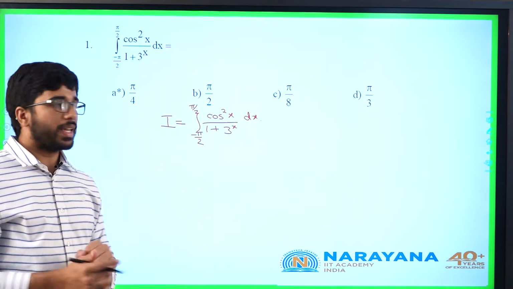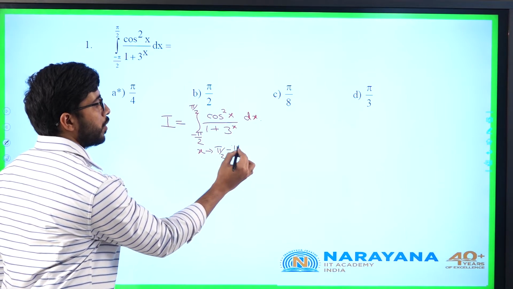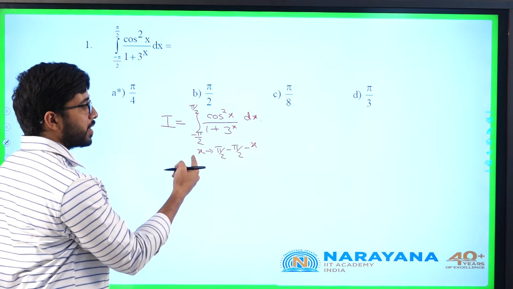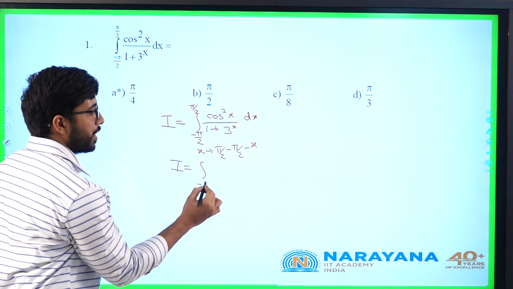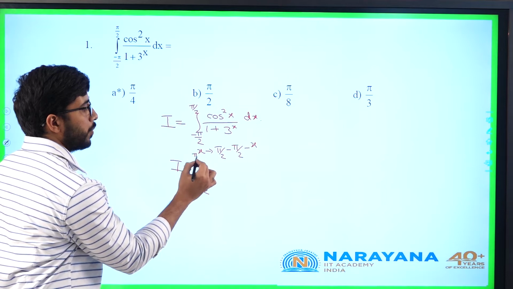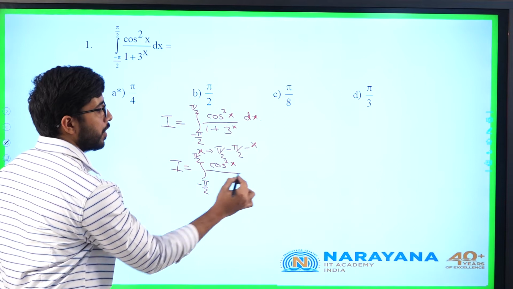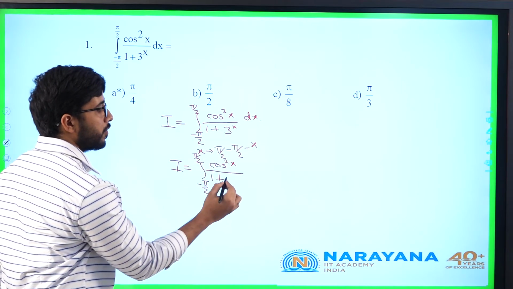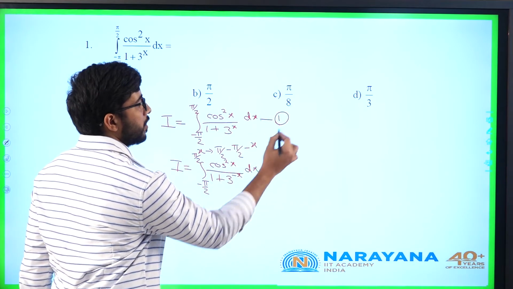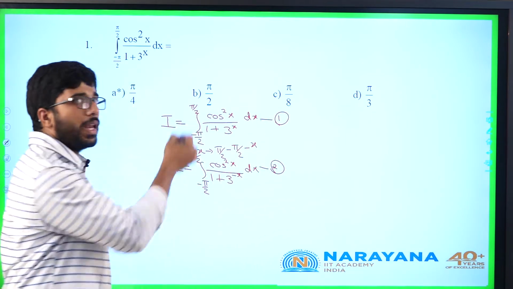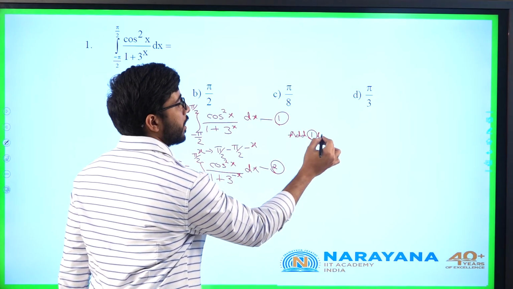So here I can replace x by pi by 2 minus pi by 2 minus x, that is, replace x by minus x. I will be the integral from minus pi by 2 to pi by 2 of cos square of minus x, which is nothing but cos square x, by 1 plus 3 power of minus x dx. Take this as 1 and this as 2. I will add 1 and 2.